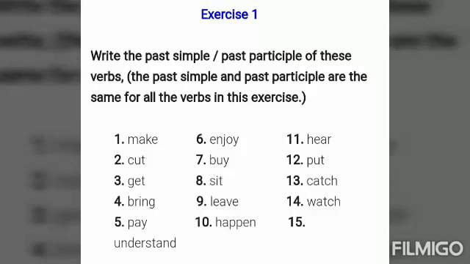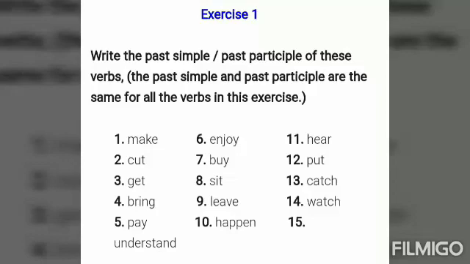The first form is already written; you have to write the second and third forms. I am telling you: make, made, made. Cut, cut, cut. Get, got, got. Bring, brought, brought. Pay, paid, paid.